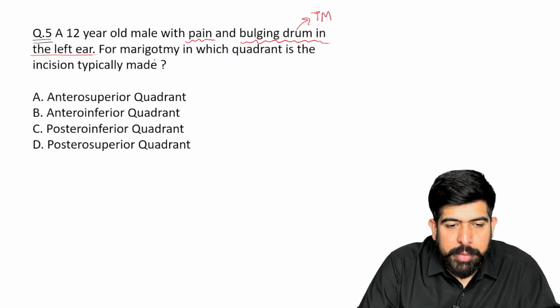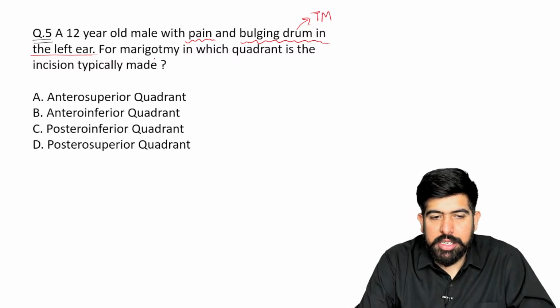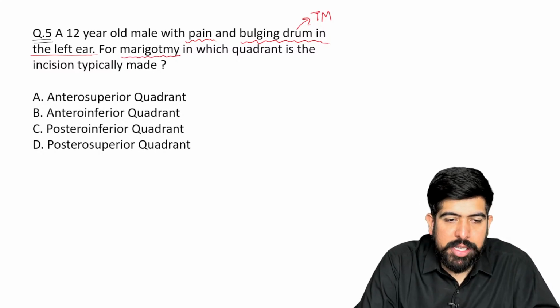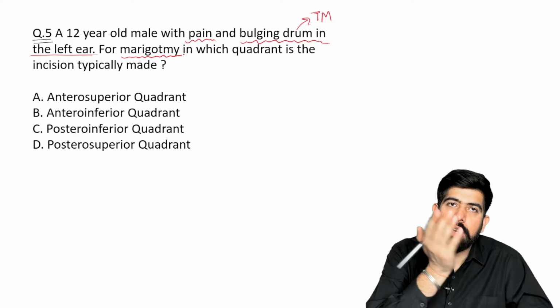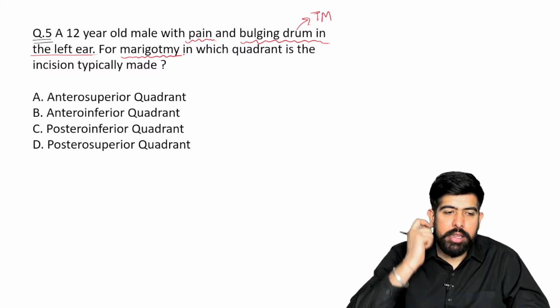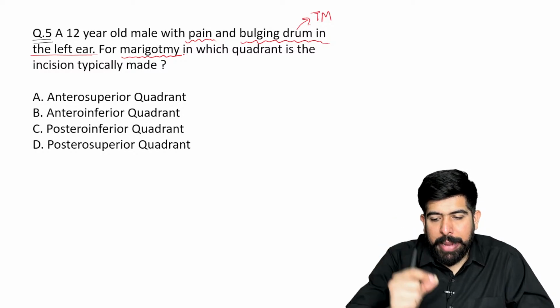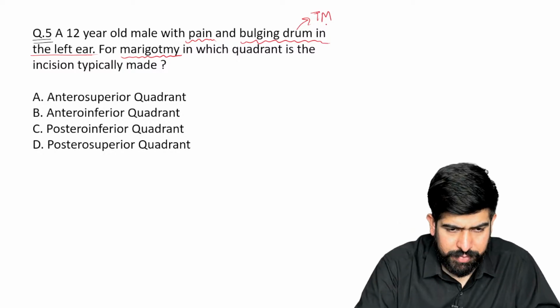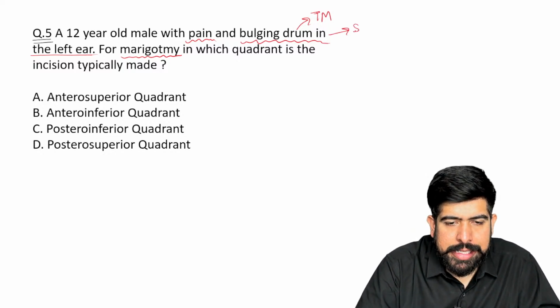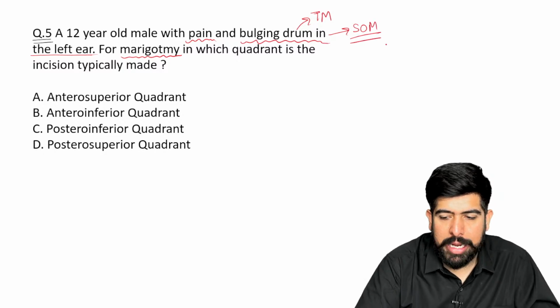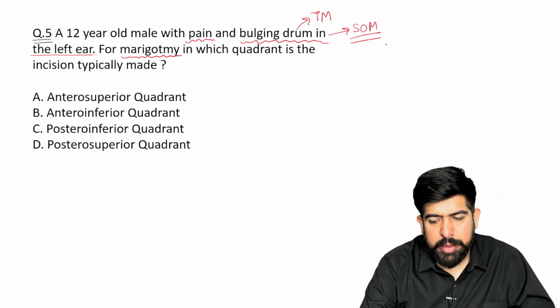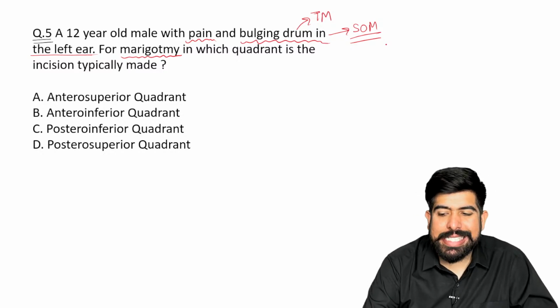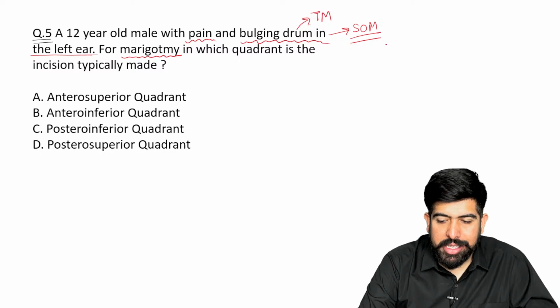And they clearly mention we are doing a myringotomy. Guys, what is the meaning of myringotomy? We have to put an incision over the tympanic membrane, and after putting this incision, all the fluid will come out. So this is the case of what? This is the case of serous otitis media, SOM. What will be my diagnosis here? My diagnosis is serous otitis media.